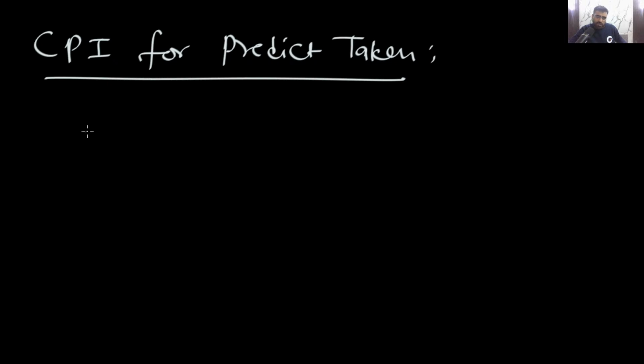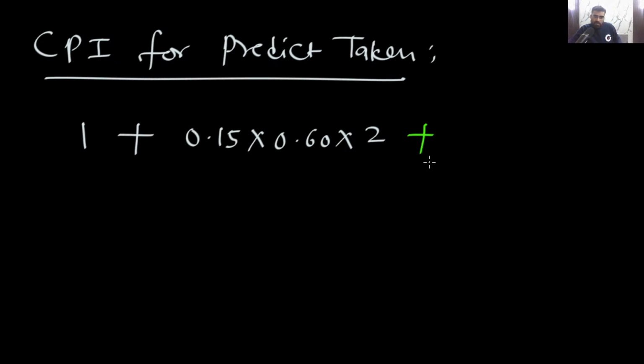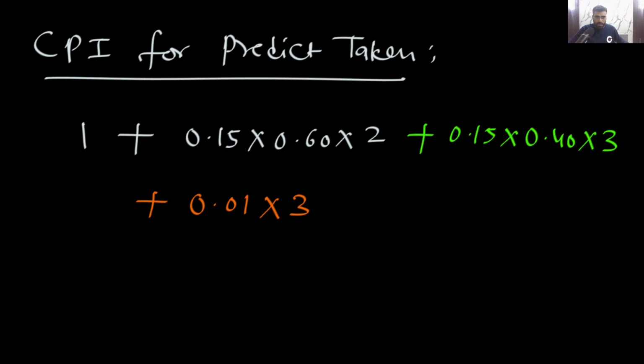So CPI for predict taken. What will that be? That will be 1 plus 0.15 multiplied by 0.60 multiplied by 2. This is for conditional success, plus 0.15 multiplied by 0.40 into 2. This is conditional unsuccess, plus 0.01 multiplied by 3. This will be for unconditional.